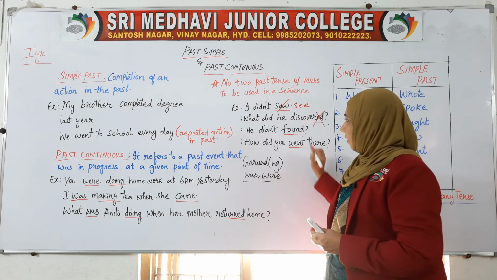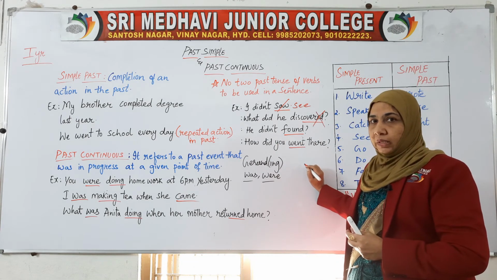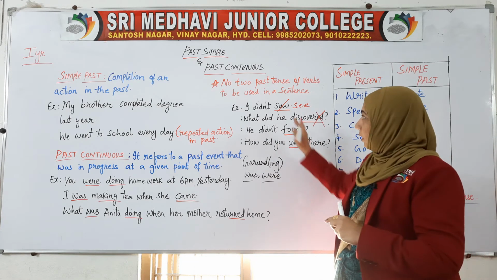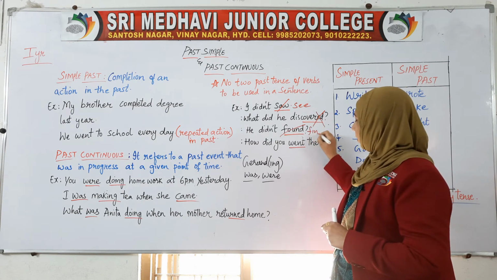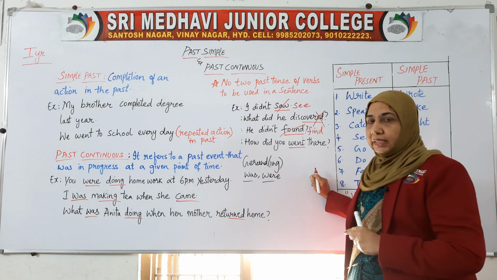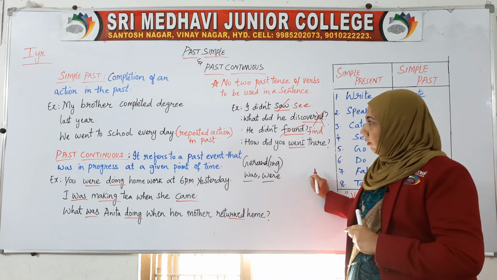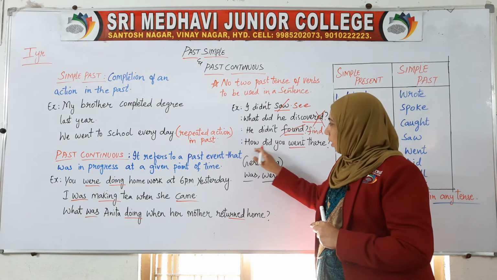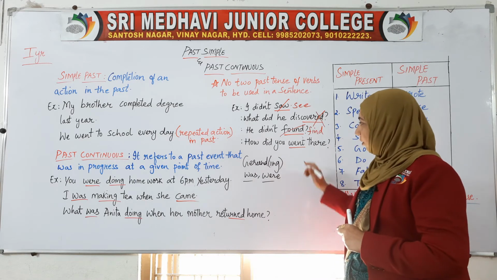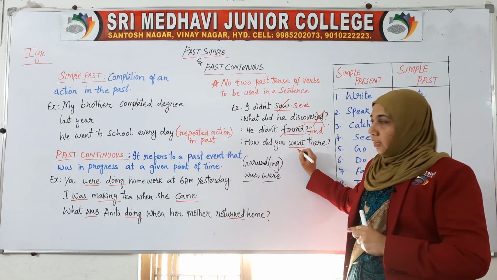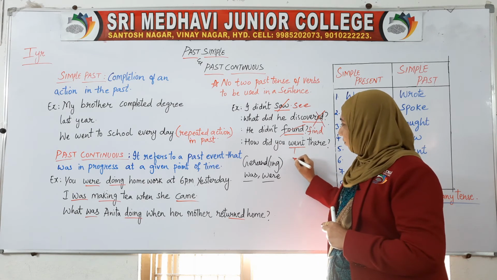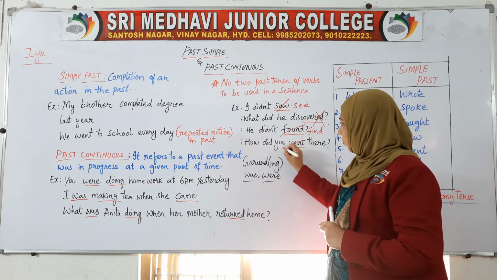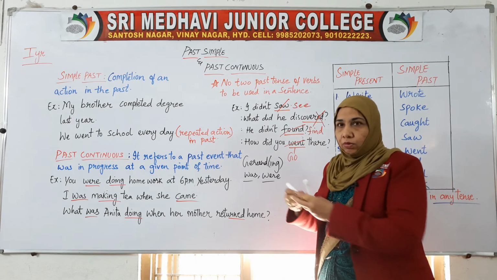"He didn't found." Never use that. Again, as I said, the "ed" form is to be cut off and it is written as find. "He didn't find." Next is, "How did you went there?" "Went" is the past tense, and again you are using "did" here. So you have to write "go" instead of "went." "How did you go there?"